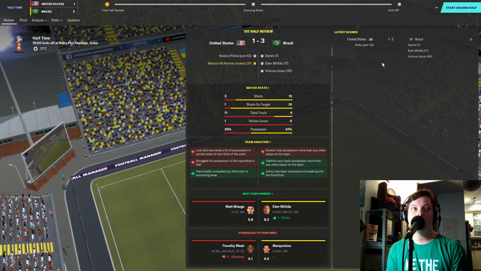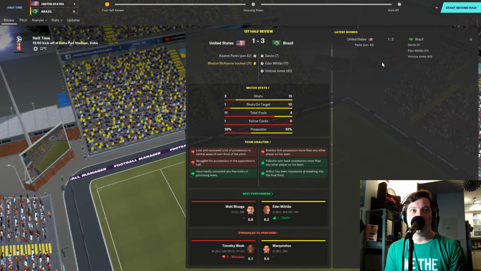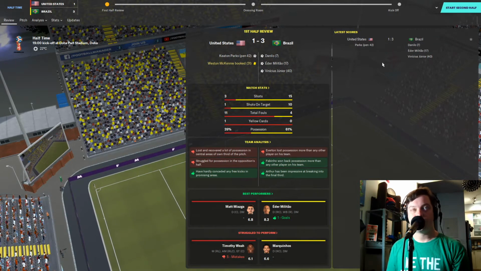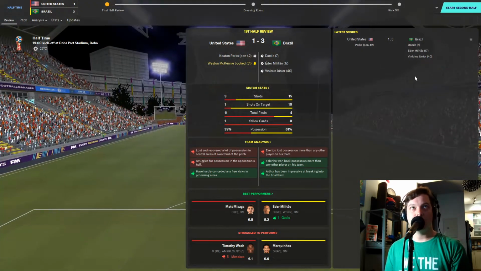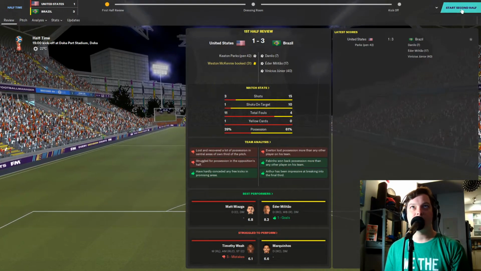61% possession, and they're cruising still. Militao's the best man on the pitch. The worst being Timothy Weah, who hasn't got into the game at all. So how can the U.S. respond in the second half? We shall see. Let's go.